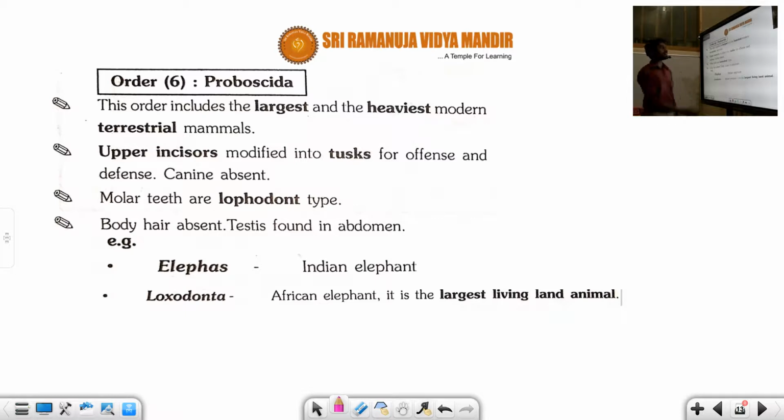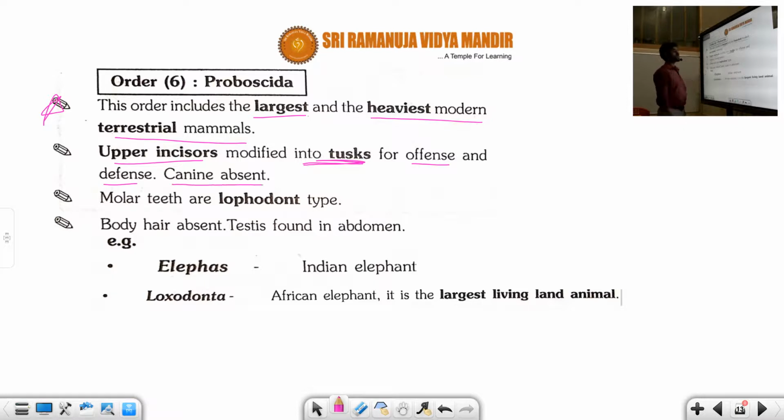Proboscidea is the largest and heaviest modern terrestrial mammal. Very important point, student. Here the upper incisors are modified into tusks. Generally when we discuss tusks, we remember the elephant. The tusk is required for offense and defense.